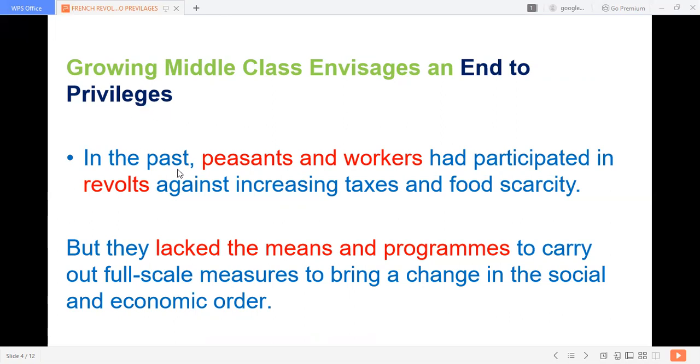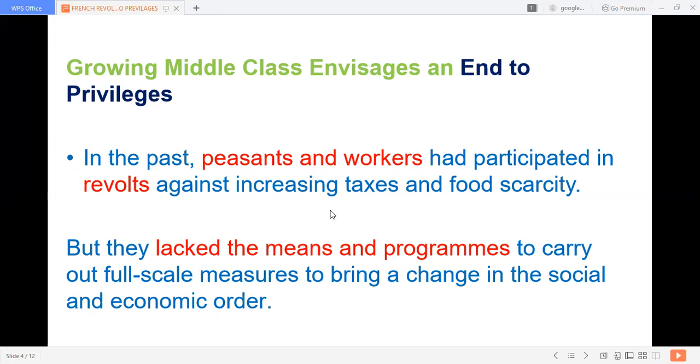In the past also, peasants and workers revolted against the increased tax and food scarcity. In the past also, there was a revolt, there was a protest, there was a strike against the tax and food scarcity. But they lacked means and programs because they did not have money, they were not educated.